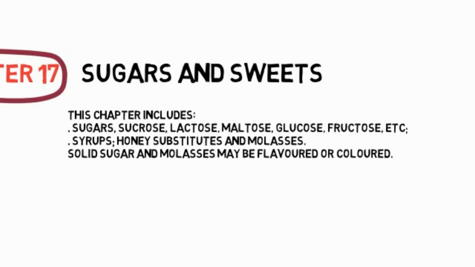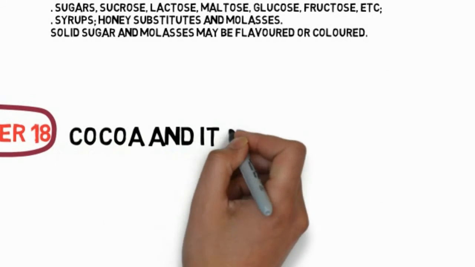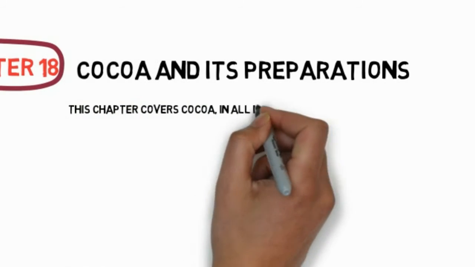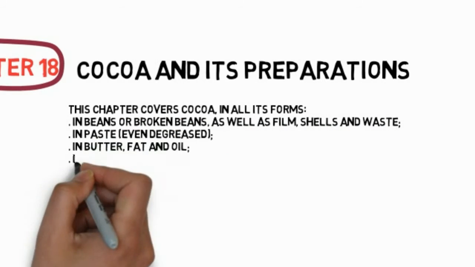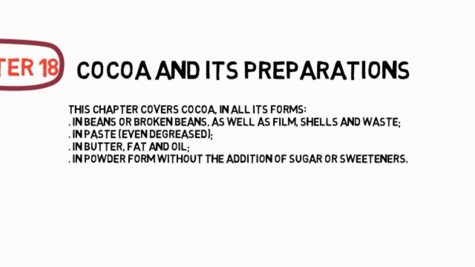Chapter 18: Cocoa and its preparations. This chapter covers cocoa, which is the seed of the cocoa tree, in all its forms. In beans or broken beans, as well as film, shells and waste. In paste, even degreased. In butter, fat and oil. In powder form without the addition of sugar or sweeteners.